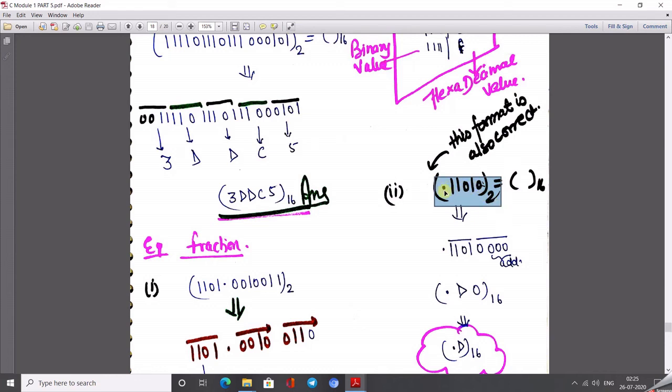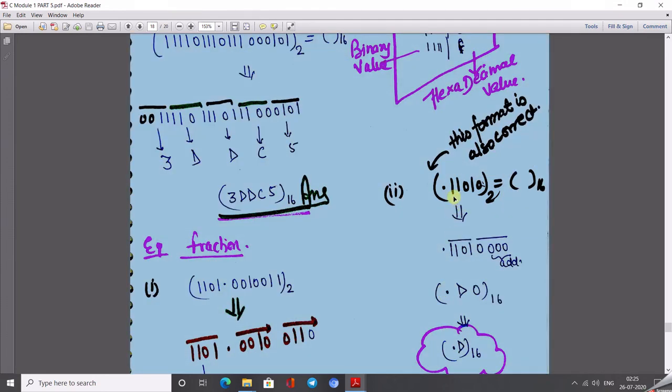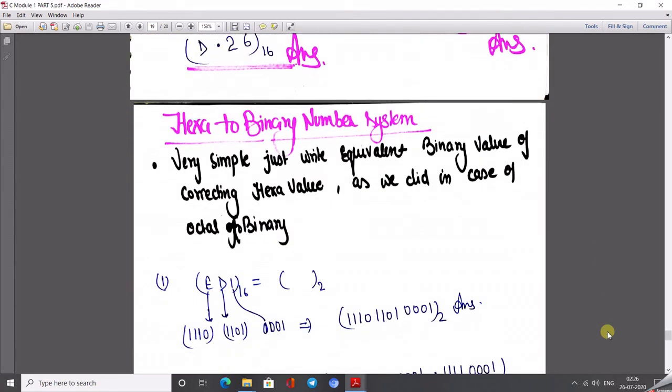So in this case we have to write the decimal point at this position. After that, pairing the groups of four from here, in the case of the fractional part we make pairs from left to right. So from left to right, 1101 is equivalent to D. Then at last we get 0. Then we add 3 more 0s to make it a 4-bit pair, and we get the answer 0.D0, which we can also write as 0.D.